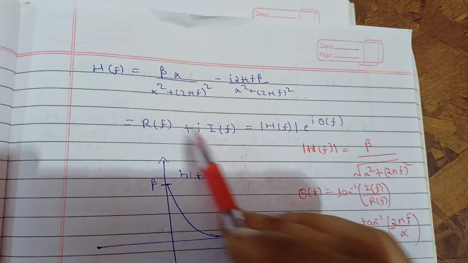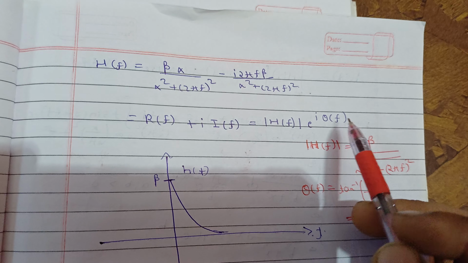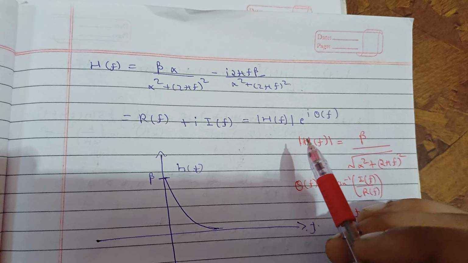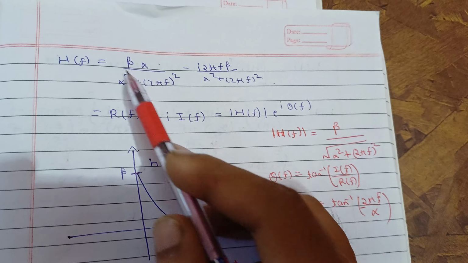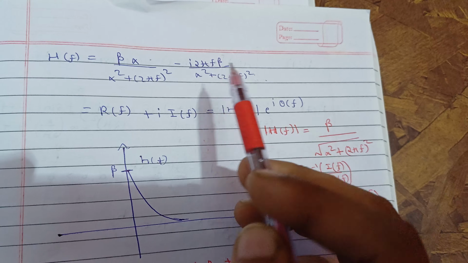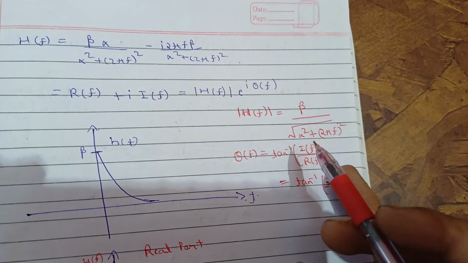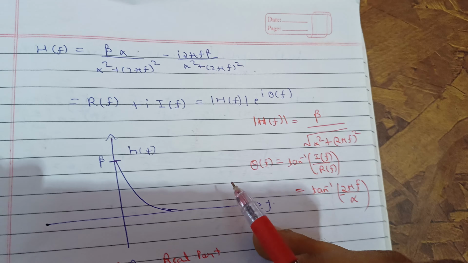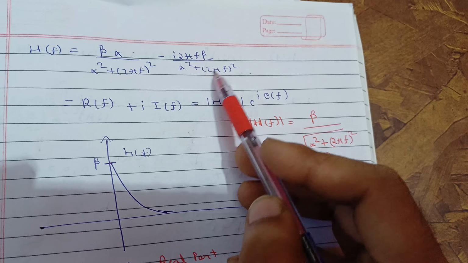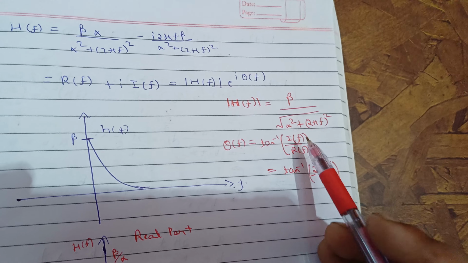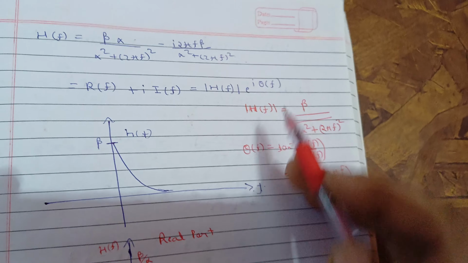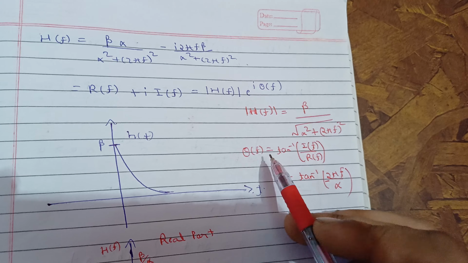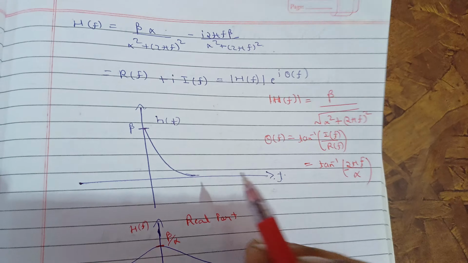Now see, we can write this in the form of magnitude of H(f) times exponential i theta, just like we can write any complex number in that form. So the magnitude will be under root this square plus this square. When you solve this, you will get beta by under root alpha square plus (2 pi f) square, and theta(f) is this divided by this. So imaginary divided by real, it will be minus 2 pi f by alpha. That's how you can find the phase angle and the magnitude.